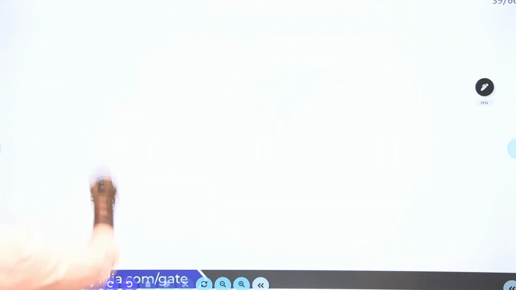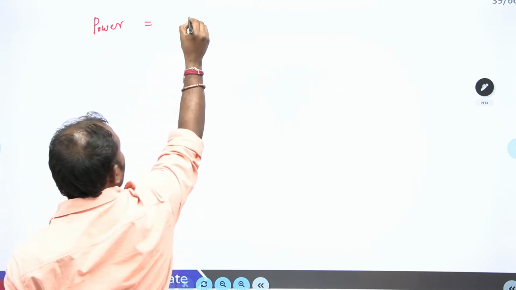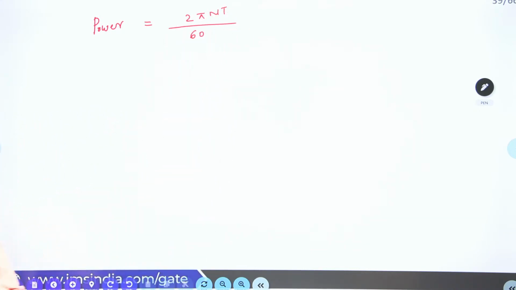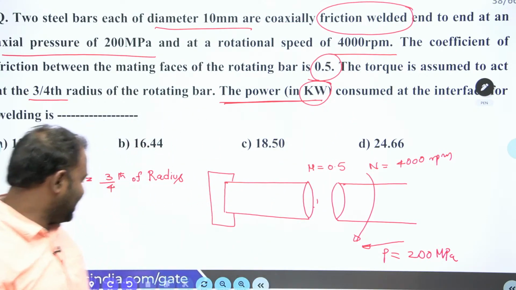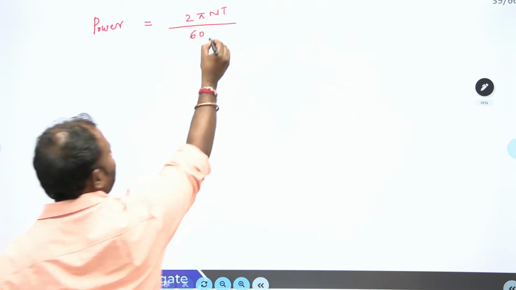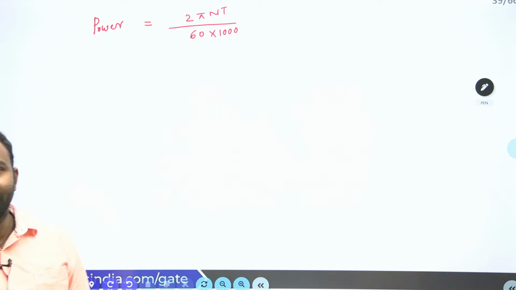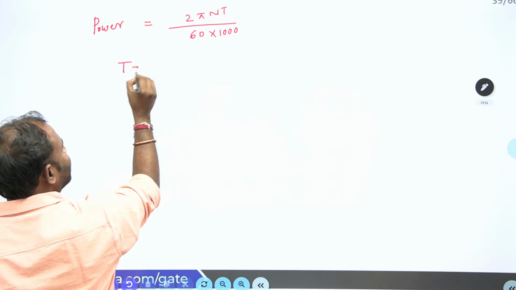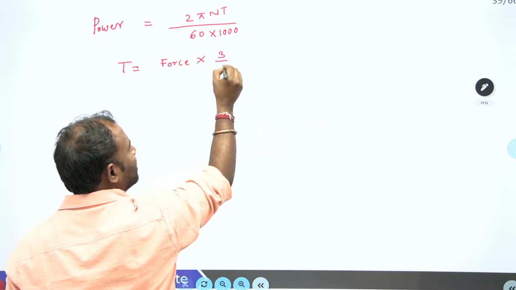Now let us go to power. Power required for this operation is equal to 2 pi N T by 60 watts. But in the problem they ask you to calculate the power in terms of kilowatts, isn't it? So here I just divide by 1000 to get kilowatts. Yes, guys, understood? Now here, what is torque? Torque is equal to force into distance, that is 3/4 of the radius.